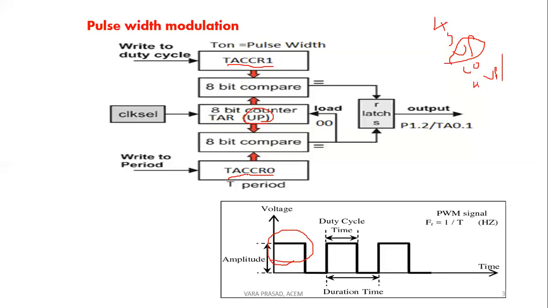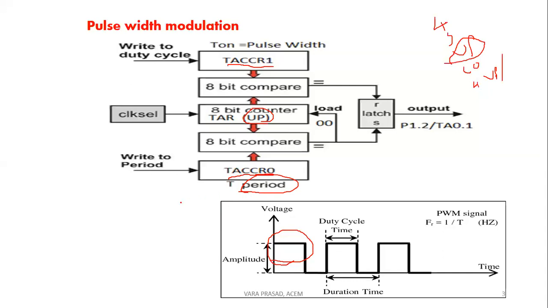Timer A capture compare register 0 is used to store the number of cycles for a period. That means for a particular time period, how many clock pulses, how many counts are required, that count is stored in the capture compare register.